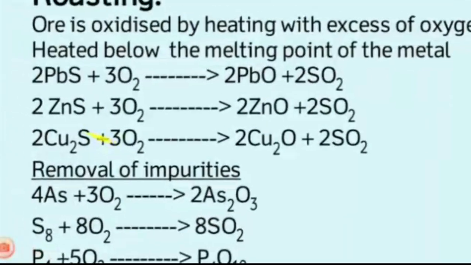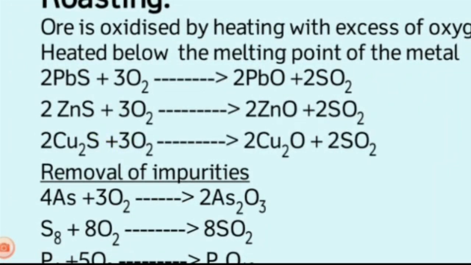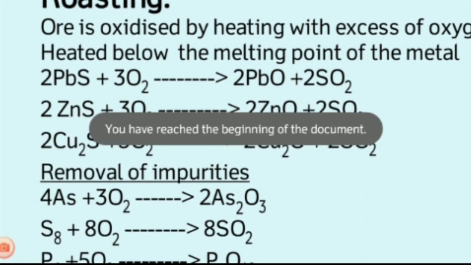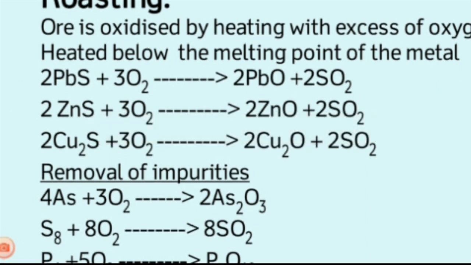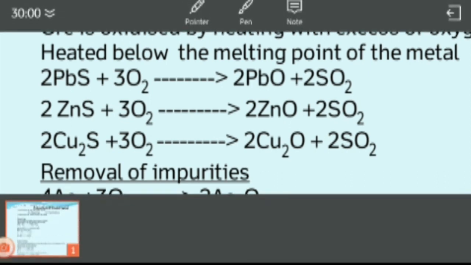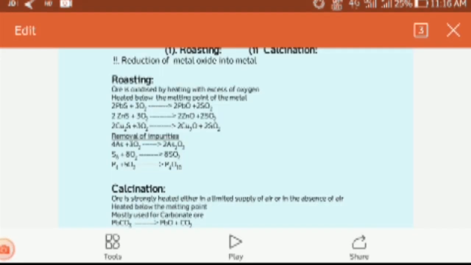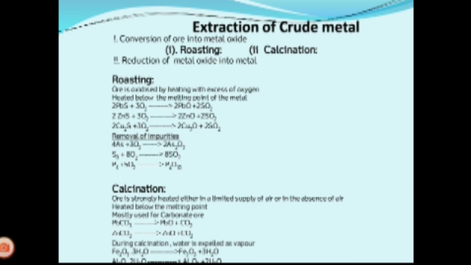See examples. Galena, PbS, is treated with oxygen and converted to lead oxide, and sulfur dioxide gas is removed. Zinc blende, ZnS, treated with oxygen forms zinc oxide and sulfur dioxide.